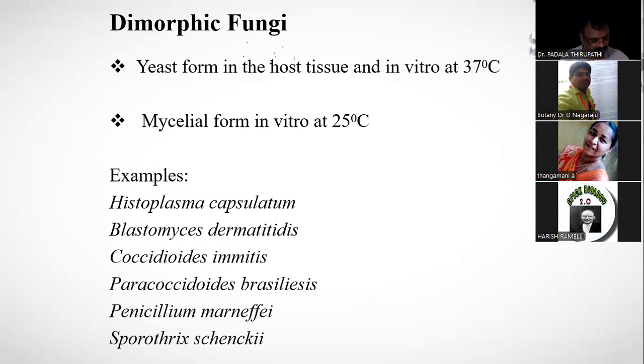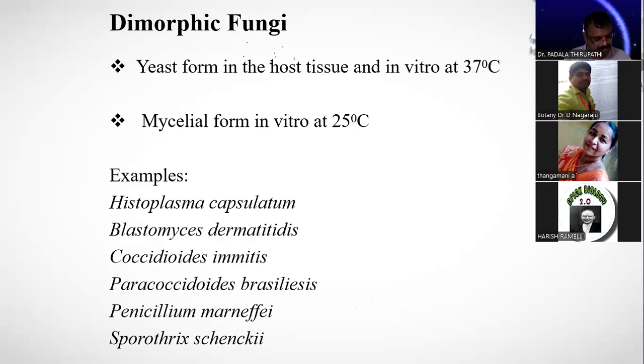Already given, already took 5 to 10 minutes for that. Non-septate is in Zygomycetes fungi, Mucor, Rhizopus, coenocytic. Simple porous septa is present in Ascomycetes. Doliporous septa is present in Basidiomycetes. That question has also been asked many times.